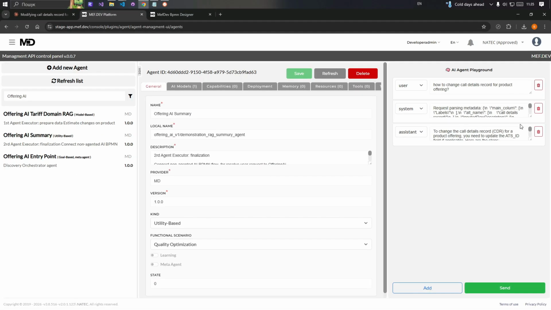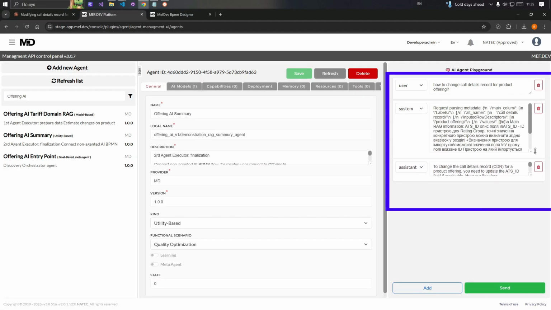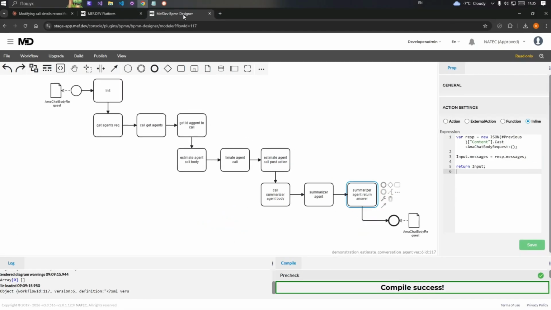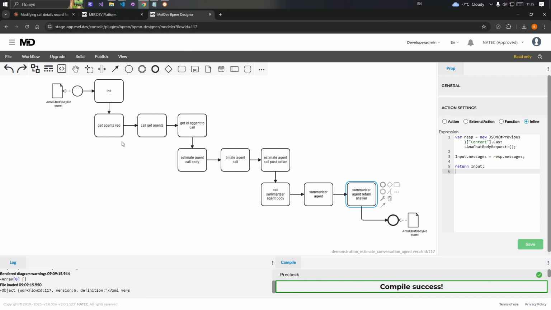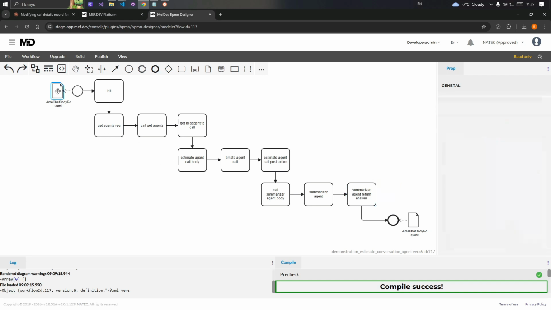At this point, the video shows agent registration and the input-output of one agent in the AI agent playground. For the demo, we used internal agents built with BPMN low-code and deployed within the MEF-DEV agent fabric. External agents implemented in other programming languages can be connected in the same way. The fabric simply invokes them via standardized interfaces. On the screen, we now see the meta agent executing a sequence of actions to coordinate the other 2 agents.